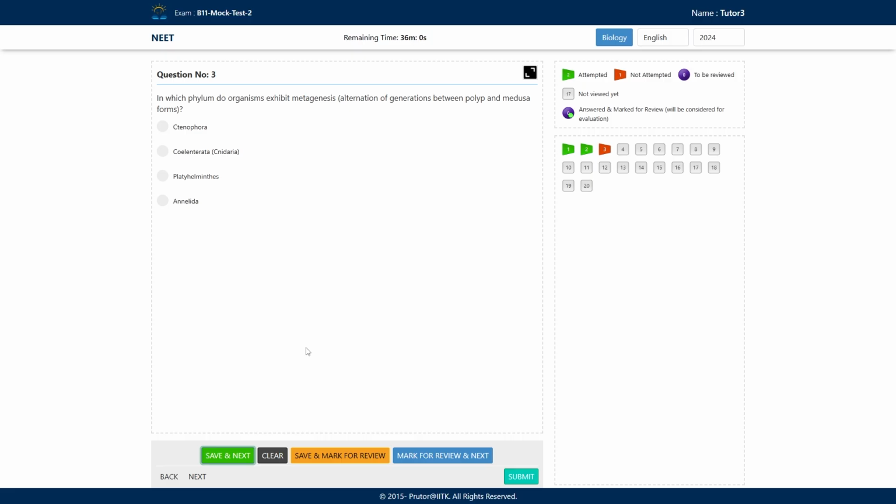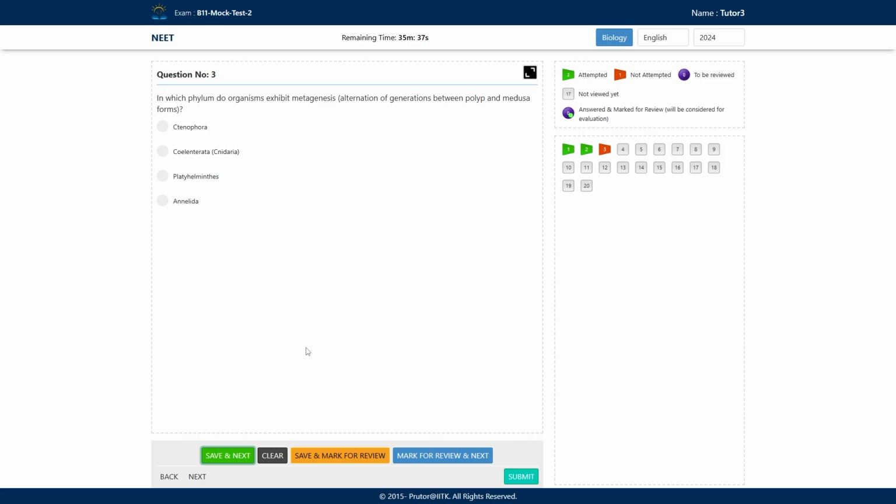In which phylum do the organisms exhibit metagenesis, alternation of generation between the polyp and medusa forms? A. Ctenophora, B. Coelenterata or Cnidaria, C. Platyhelminthes, and D. Annelida. Okay.